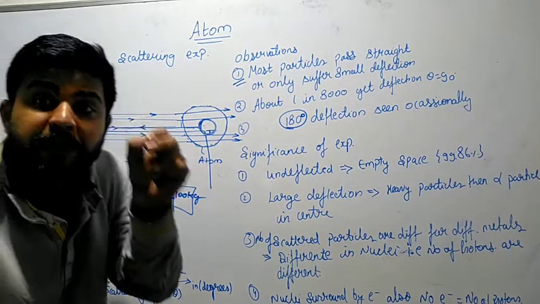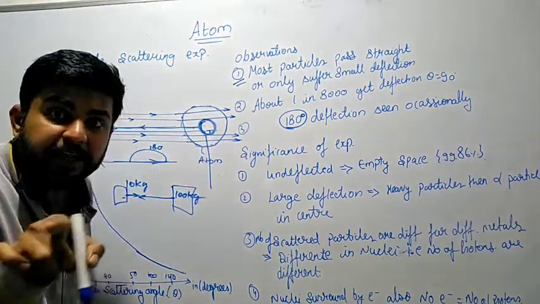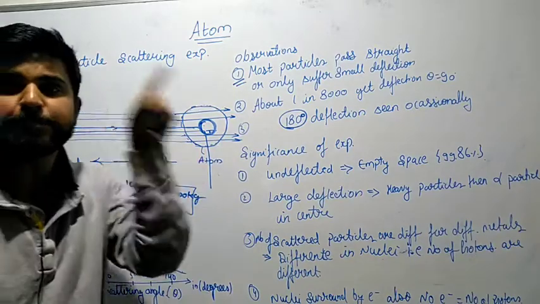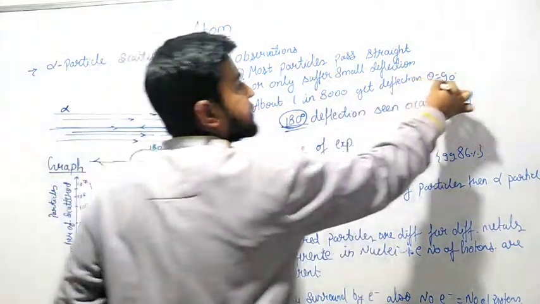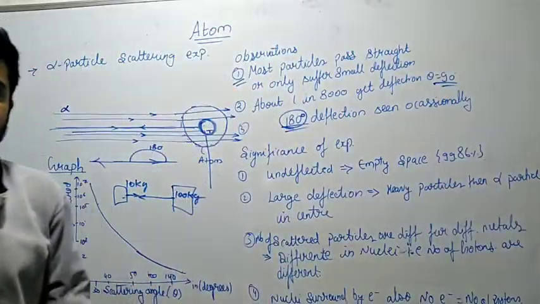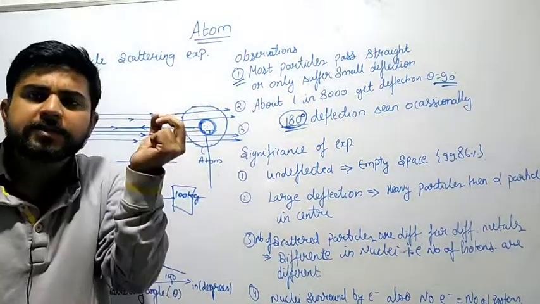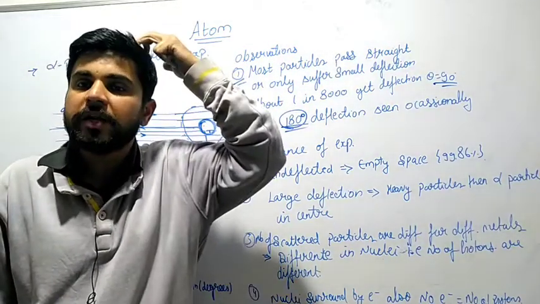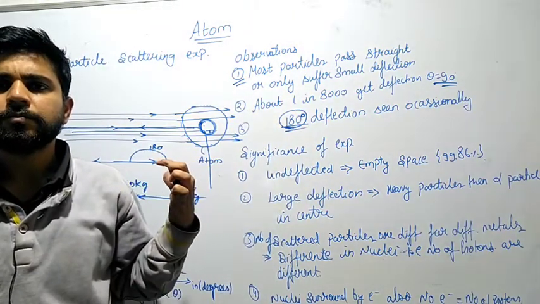So similarly we can predict, they predicted that inside the atom, in the core of the atom, there is something which is very heavier than the alpha particle, which is responsible for the scattering at these particular angles. And the space is also very small in size. This center space, that core, is also very small in size. That core is defined as the nucleus, you know very well. Nucleus is basically the core part of the atom.